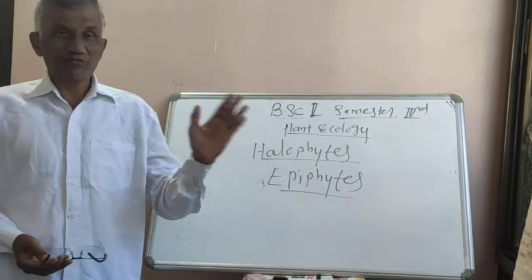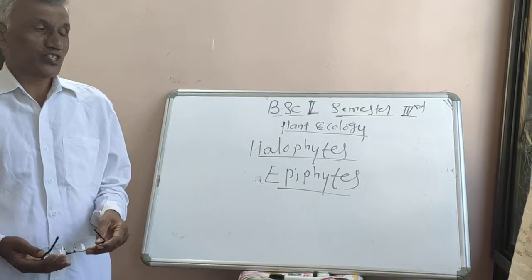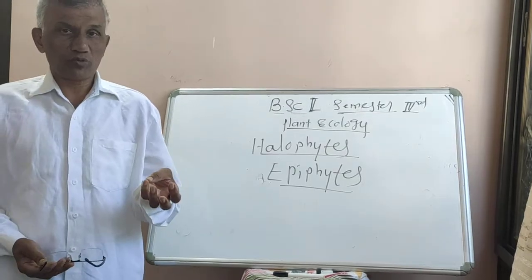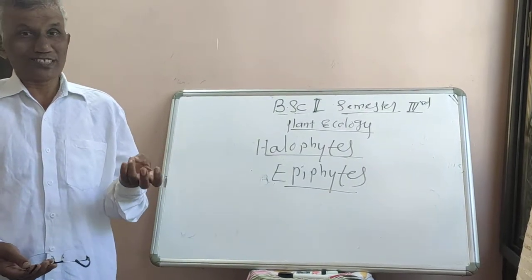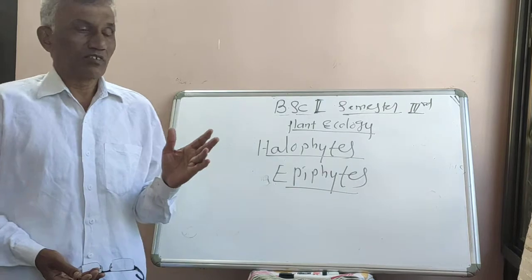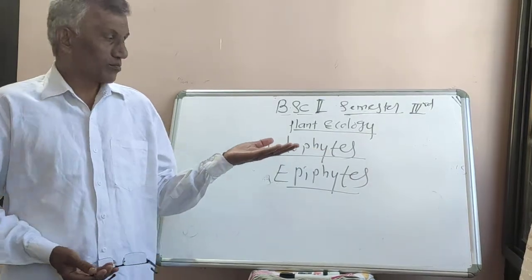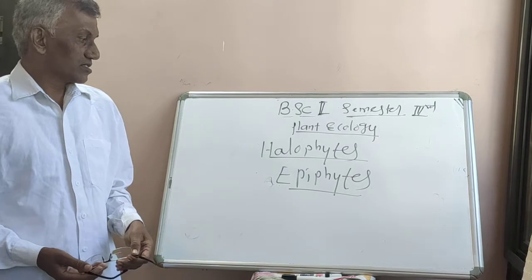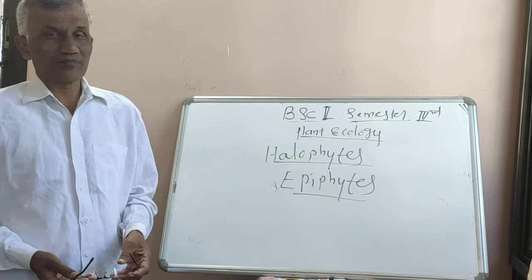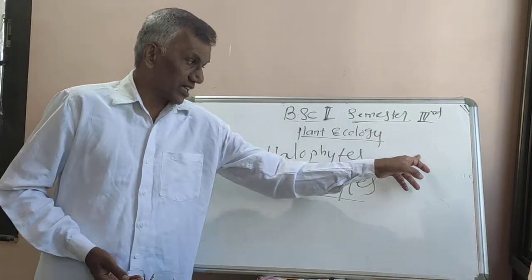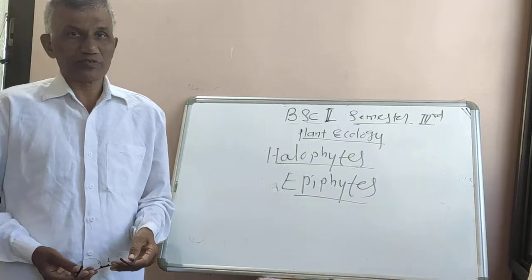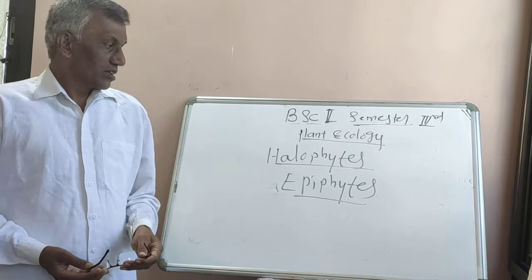While writing the morphological adaptation, you have to mention what type of roots are there. The halophytes have normal roots and pneumatophores. You have to mention the function of pneumatophores, and whether the plant has a taproot system. Due to the salty soils, they have a taproot system, a well developed root system. While discussing the morphological characteristics of halophytes, you have to mention what type of roots are there. That is taproot system and pneumatophores.